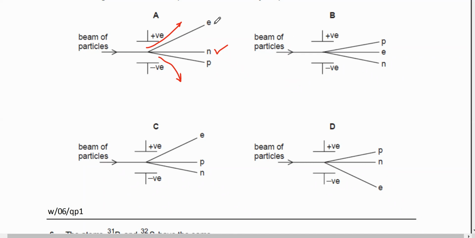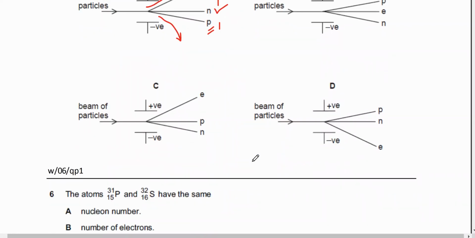The reason electrons are deviating more is because electrons are lightest. Proton has a mass of 1, neutron has a mass of 1, the electron has a very tiny mass. It's 1 over 1836. So if you have a very tiny particle, then it's going to deviate a lot more. When a force is applied, like when it gets attracted to the positive charge, heavy things are harder to move. You need more force. So proton is a lot heavier than an electron, which is why light particles deviate more. Clear? Ashita, is this clear? Yes, sir. Saneem, is this clear?